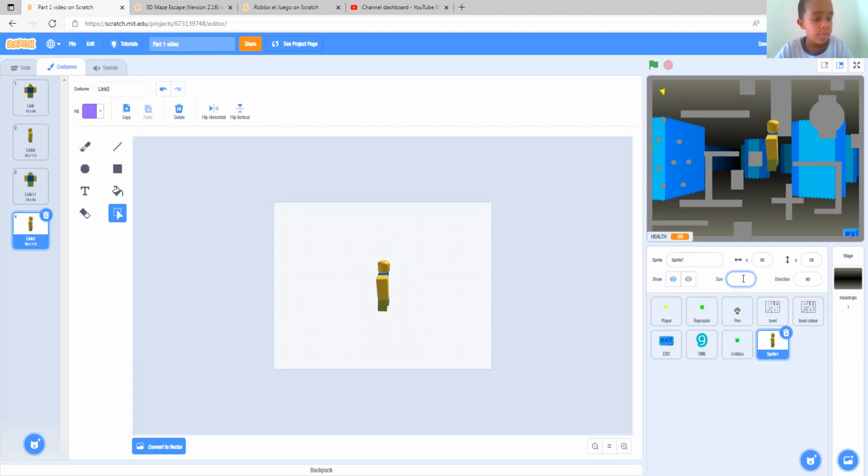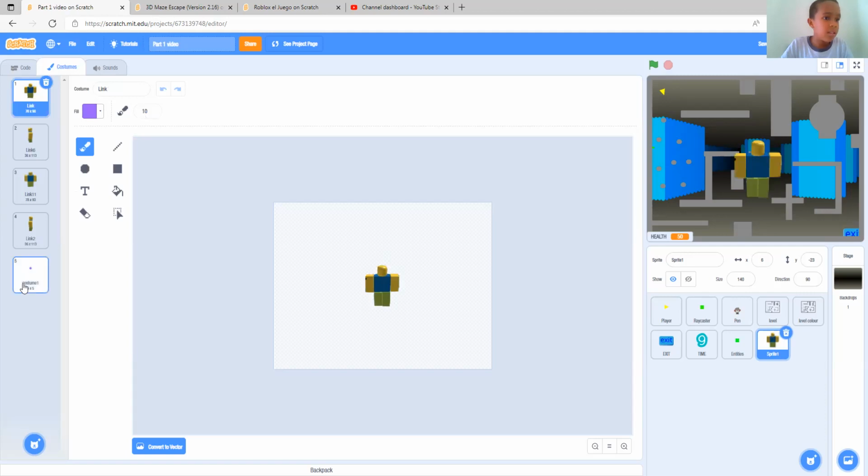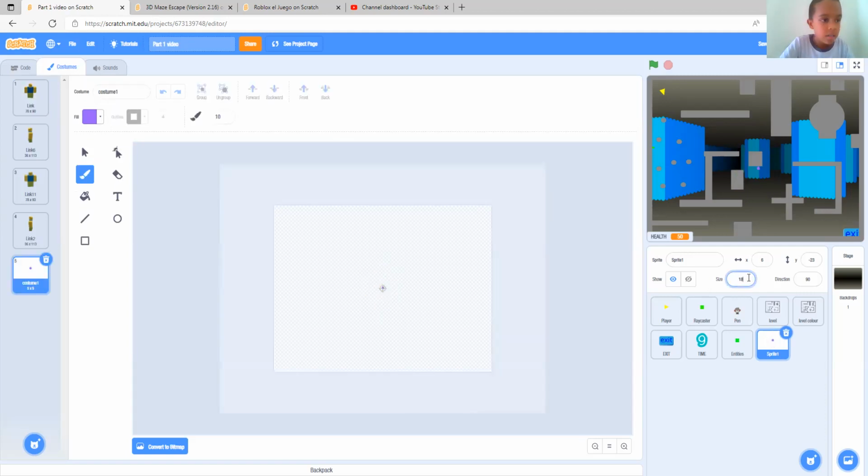Let me say it was 100. 120. Not good. 140. A little more. 170. Oh, I think we can go much bigger. I know why. Scratch is testing us. So let's just make a simple duck costume. Now let's change it to 180 or something. And then switch to link. What? All right. 180. Size is 180.